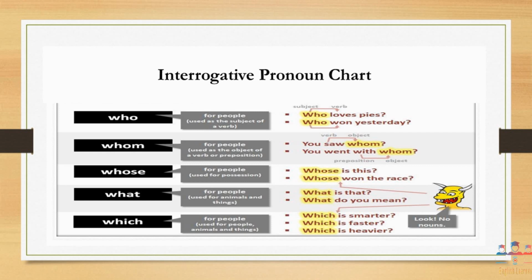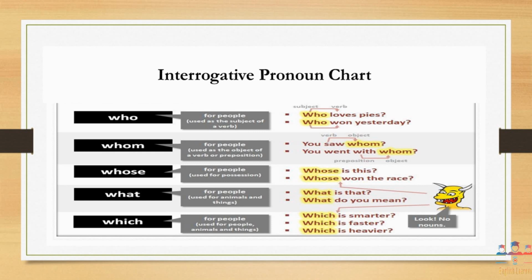Whom is used to refer to people as well as to ask a question. You saw whom? Here it is indicating the verb's object. Next is whose. It is again used for people, but in the context of possession. Whose is this? Who's won the race?